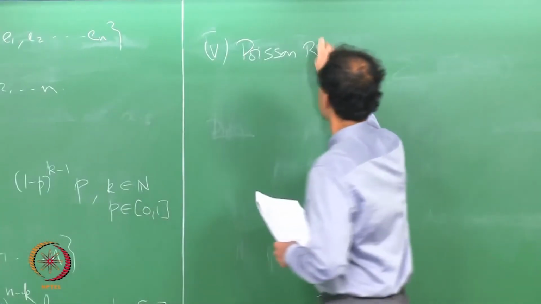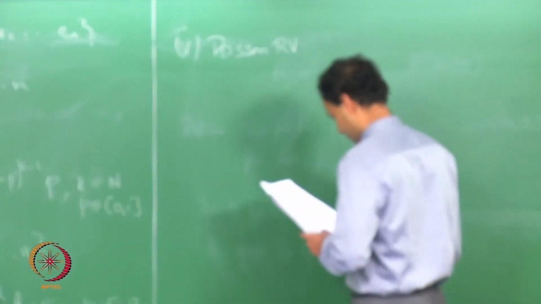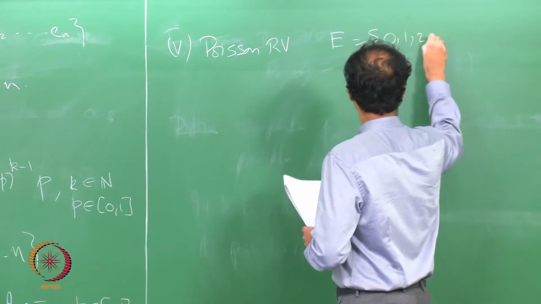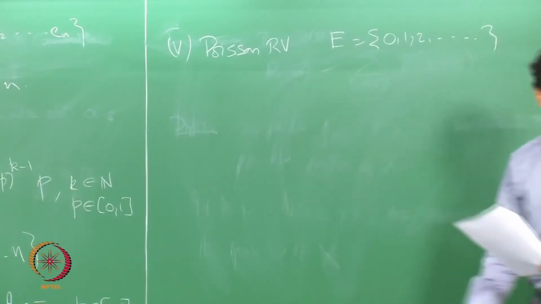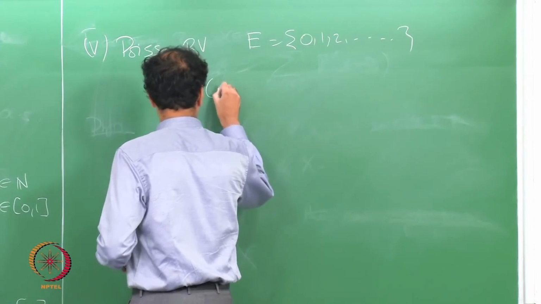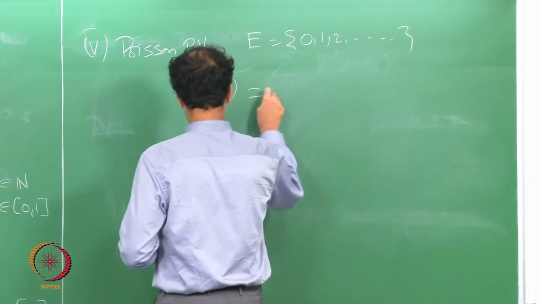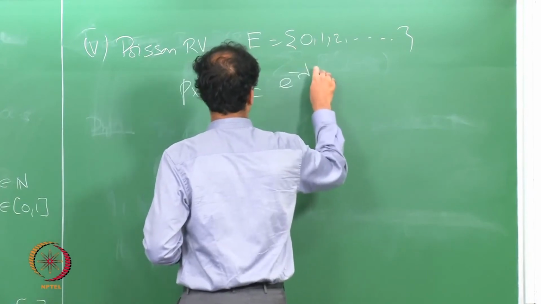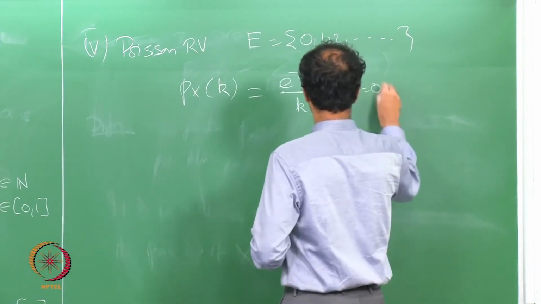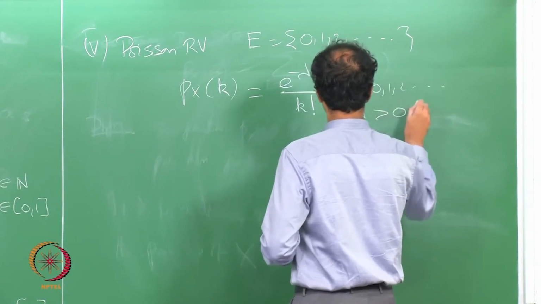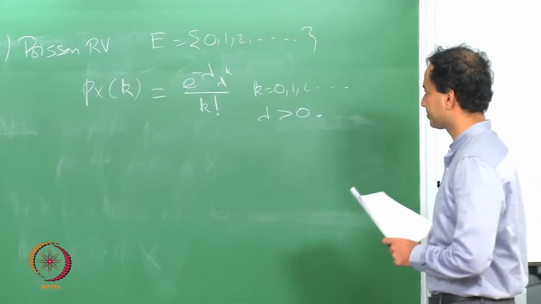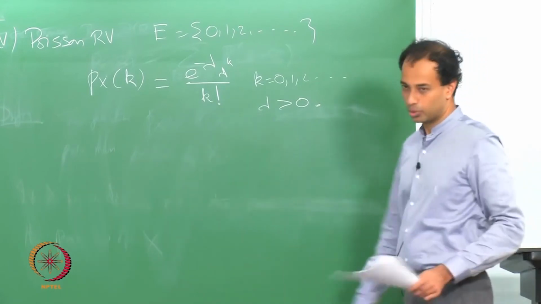Poisson. Here your E is 0 1 2 dot dot dot, the whole numbers, which is a countably infinite set, and you have P_X(k) equal to e power minus lambda, lambda power k by k factorial, for k equal to 0 1 2 dot dot dot, and lambda is some parameter that is strictly positive, and 0 factorial is taken as 1.